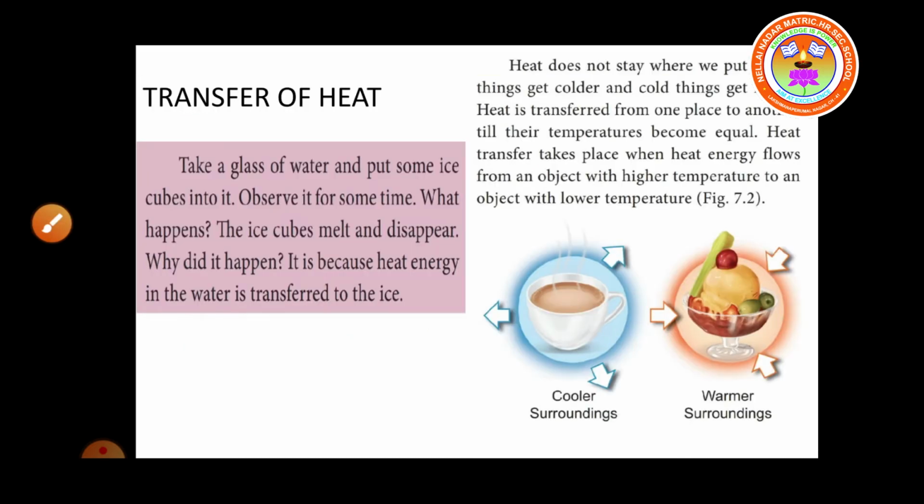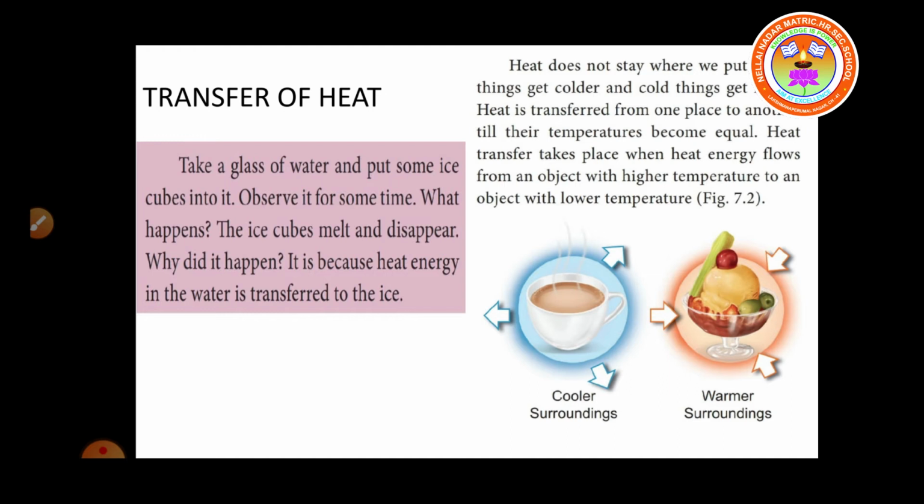Do you understand? So next we are going to discuss transfer of heat. See this small activity also. Take a glass of water and put some ice cubes into it. Observe it for some time. What happens? The ice cubes melt and disappear, isn't it? First the ice cubes melt, and afterwards they disappear. Disappear means it is mixed with the glass of water. Why did it happen? It is because the heat energy in the water is transferred to the ice, isn't it? So the heat energy is transferred from the water to the ice, which melts and then mixes with the water.